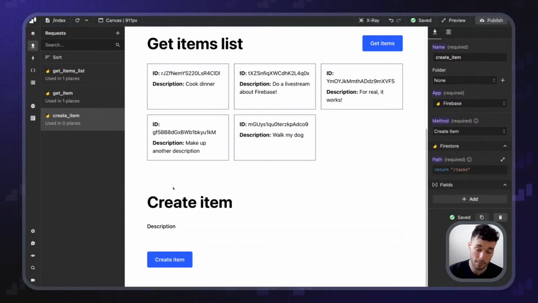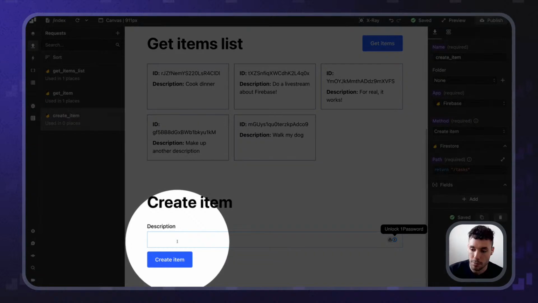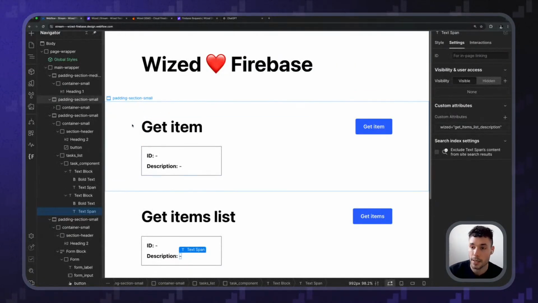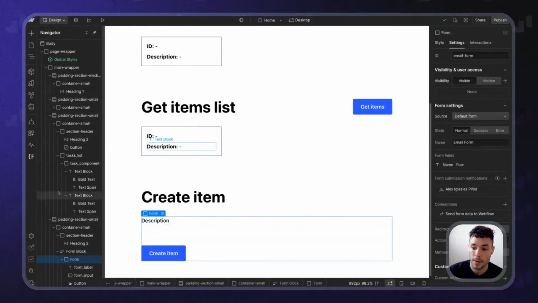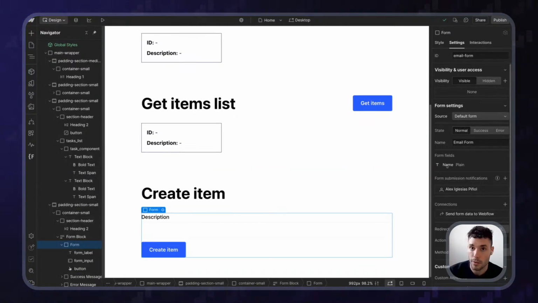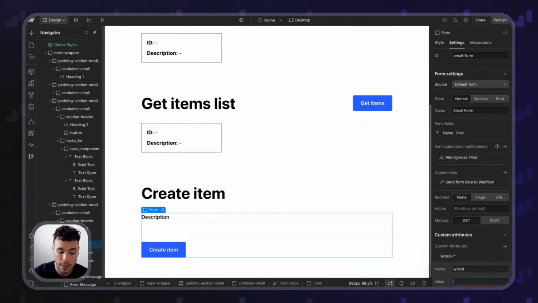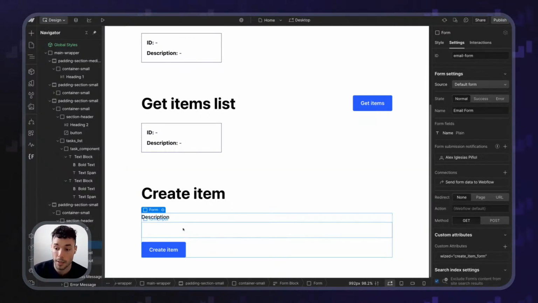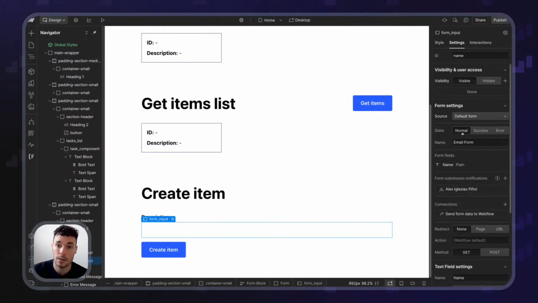So now I am creating the item. I need to define what data I'm sending to Firebase for that item. In this particular case, I've created a form that is basically just gathering the description. And then when we click on this, it submits the form. So we can create the item with this description. But I need to set it up. So let's go back here to Webflow, and I've got my form like that. So first of all, I want to define this form. So I'm going to do Wized, and I'm going to do create item form like that. And that's it. That's all I need. The form input, I need to name it with a proper name that I can identify.